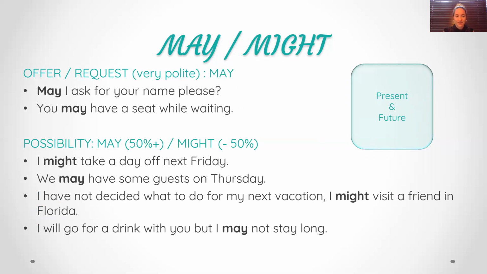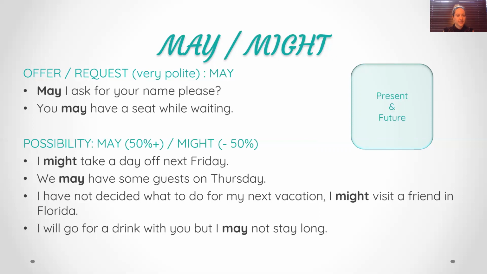Good. And then may or might can express a possibility, something that I maybe do. Good. All right. So usually may has a stronger possibility than might. So we would say more or less, so 50% and more chance to have it, or might less than 50%. For example, if I say it may rain tomorrow, I understand that there's more chance that it will rain tomorrow. But if I say it might rain tomorrow, well, the possibilities are a little less than me.